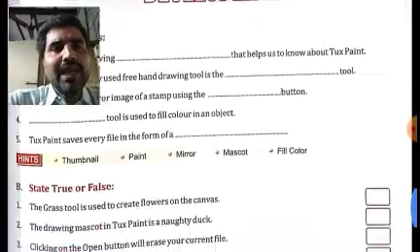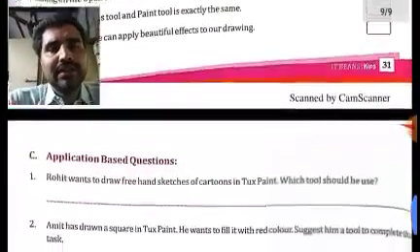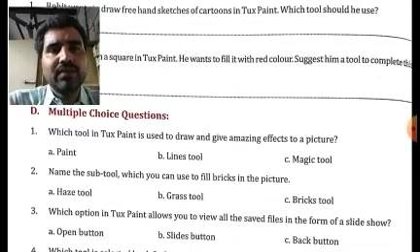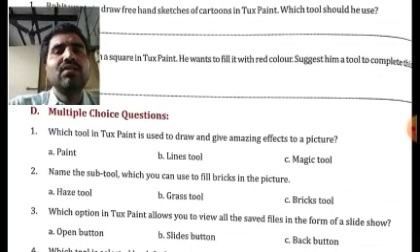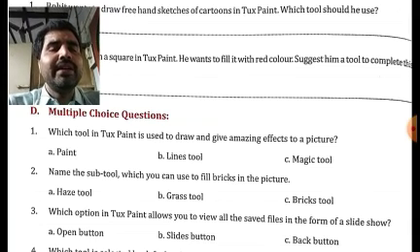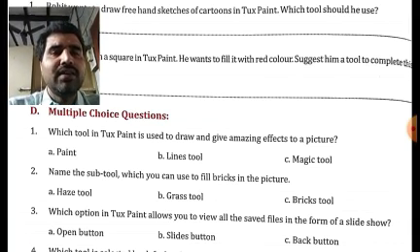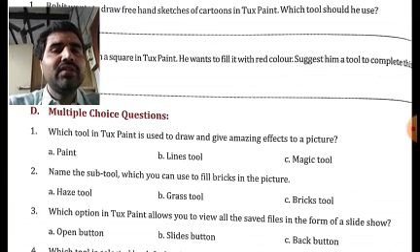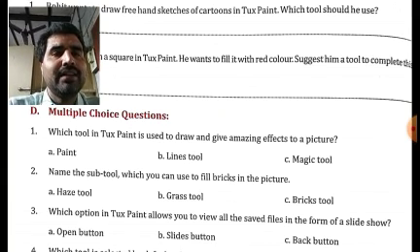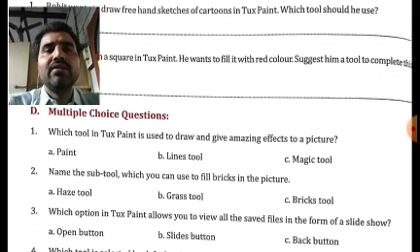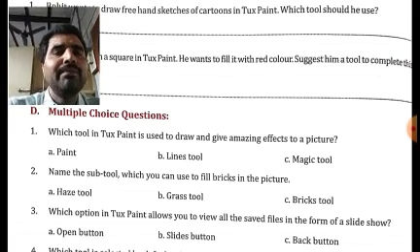Here we also have MCQ questions. Let us discuss those also, because some questions will be asked from the multiple choice questions too. Like what could be asked? Which tool in Tux Paint is used to draw and give amazing effects to a picture? It is the magic tool. As you can see here, there are three options. You have to choose the correct option, which will be magic tool.